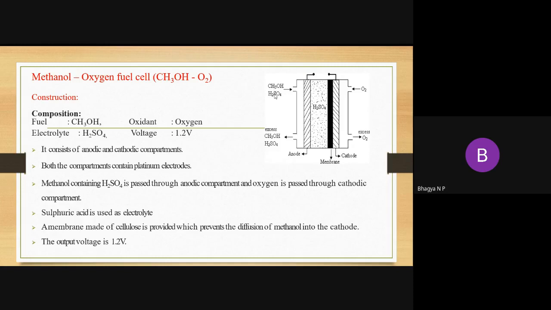Sulfuric acid is used as the electrolyte here. And the membrane, that is cellulose, is placed next to the cathode, which prevents the diffusion of methanol into the cathode. The output voltage of this fuel cell is 1.2 volts. So this is about the construction of the methanol oxygen fuel cell.